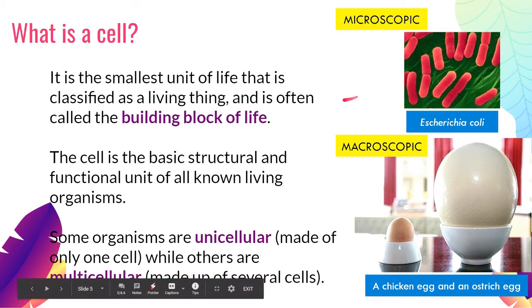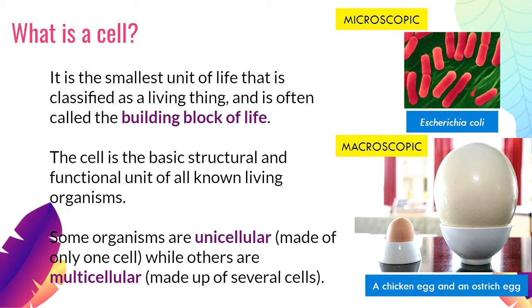Examples of unicellular organisms is Escherichia coli or E. coli. This one is one individual. It's only made up of one cell. It exists as one cell, so it is a unicellular organism. While you and I, humans, the common plants and animals that we know of, dogs and cats, all of those exist as multicellular organisms because they're made up of hundreds and thousands and millions and trillions of cells.